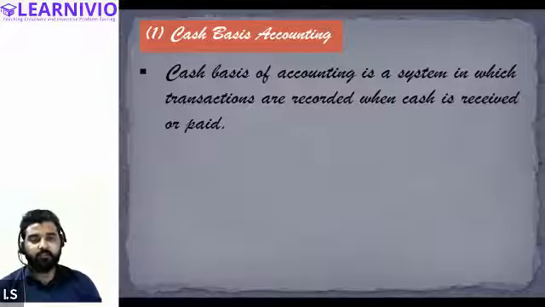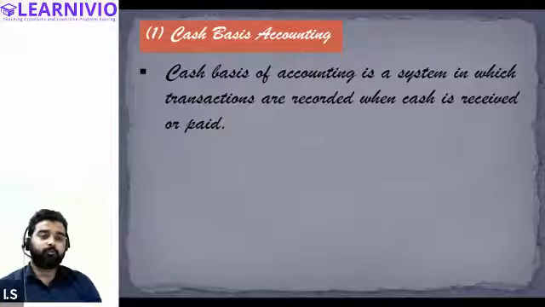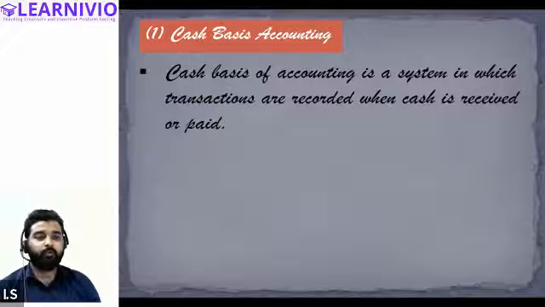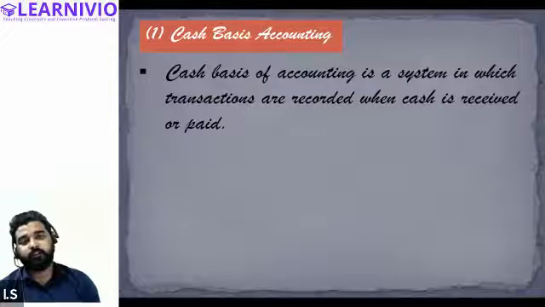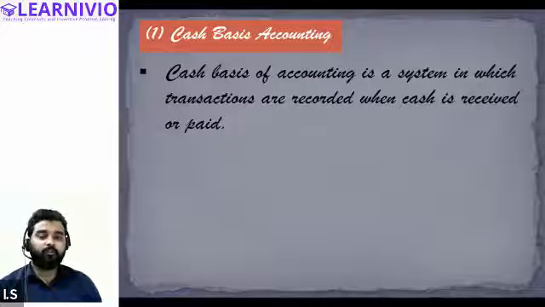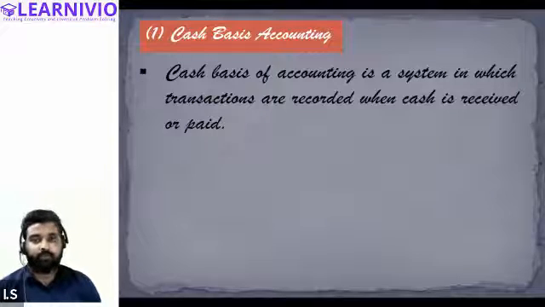Any transaction that leads to the inflow or outflow of cash, only those transactions will be recorded in cash basis accounting. Unless and until there is an outflow or inflow of cash, such income or expenses will not be recorded.